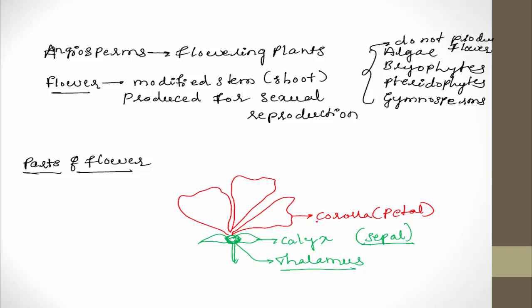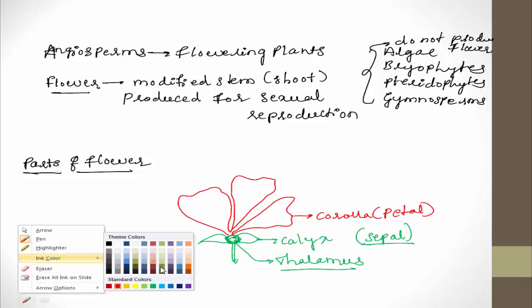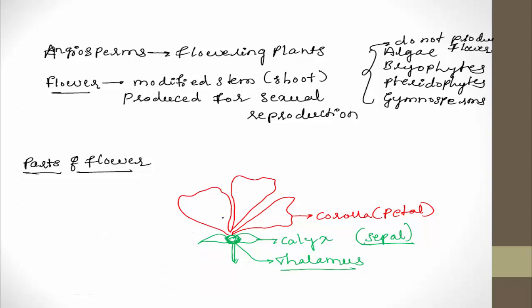The petals show different attractive colors and generally sepals show green color. Usually calyx is represented by the green colored sepals, but petals are the individual units of the corolla and show very attractive and different colors. Then the two main parts of flower are, one is androecium and another is gynoecium.